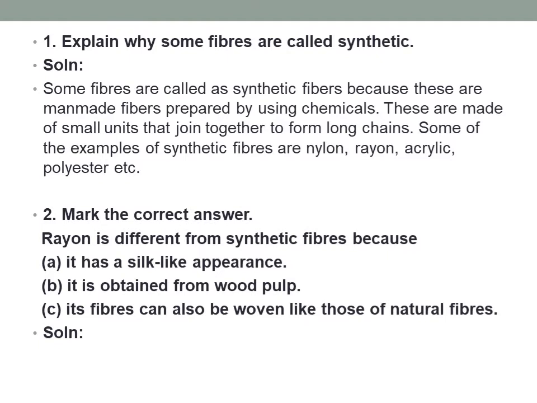Second question, you have to mark the correct answer. That is MCQ. Rayon is different from synthetic fibers because first option, it has a silk-like appearance. Second, it is obtained from wood pulp. Third, its fibers can also be woven like those of natural fibers. So which option is correct? Why is it different from synthetic fibers? Yes, the correct option is B, because it is obtained from wood pulp.